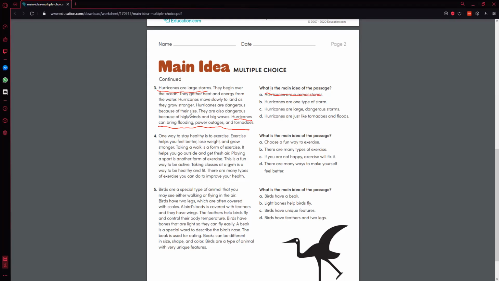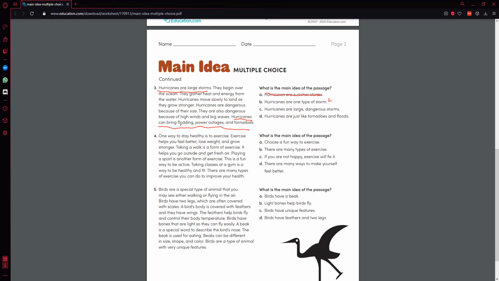This strategy works for many paragraphs, but it does not work for all. Hurricanes are one type of storm. It does not say that, but it is a type of storm. So we left that. Hurricanes are large, dangerous storms.